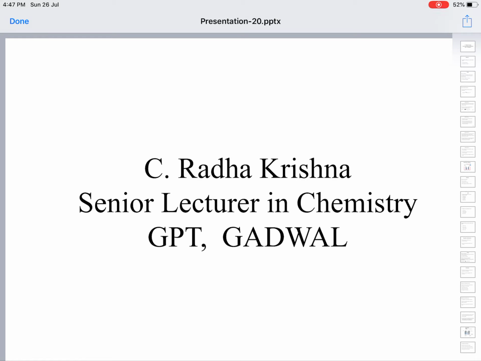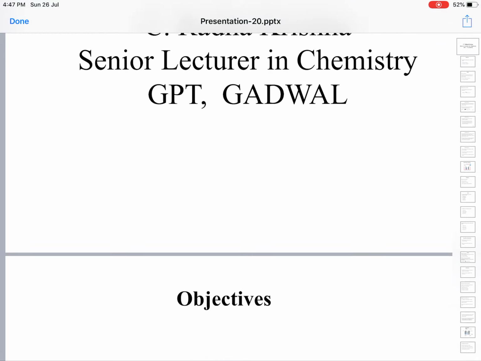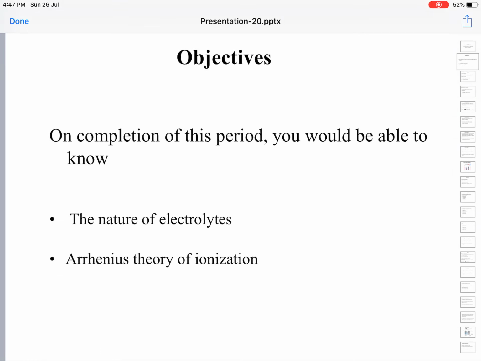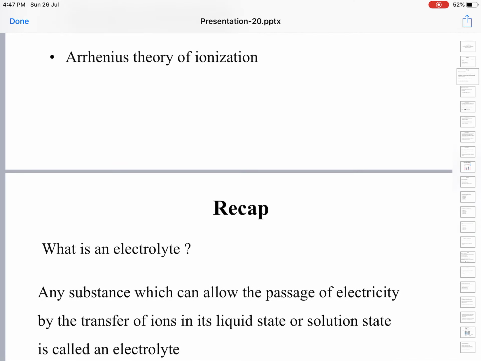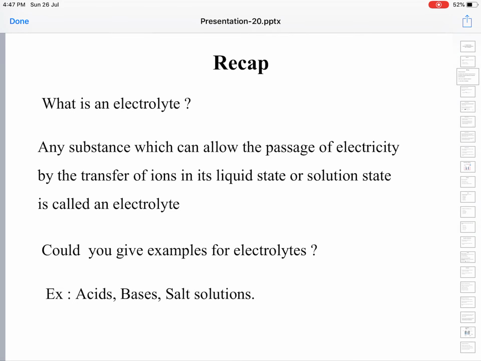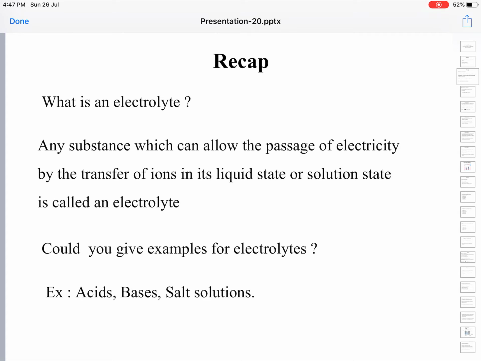We solved a few questions as well. Today, let us deal with the Arrhenius theory of electrolytic dissociation. We have seen the nature of the electrolytes. To recap, what is an electrolyte? Any substance which can allow passage of electricity by transfer of ions in liquid state or in solution state. Examples for electrolytes: acids, bases, and salt solutions.